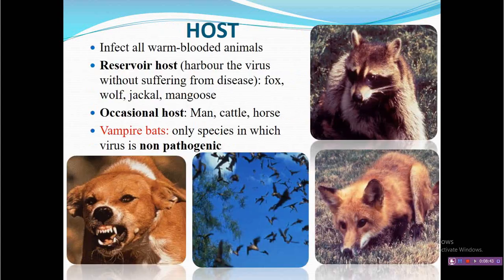of virus. Now, coming to the host, in general, a single statement we can make is that any warm-blooded animal is susceptible to rabies disease, and this statement may be asked in your exam. Besides this, some hosts are considered as reservoir hosts. There are some hosts considered as occasional hosts, but the vampire bats are considered a special host because even though they carry the virus, they do not show any symptoms. That's why sometimes they are considered a carrier, and for disease they are considered non-pathogenic to this virus.